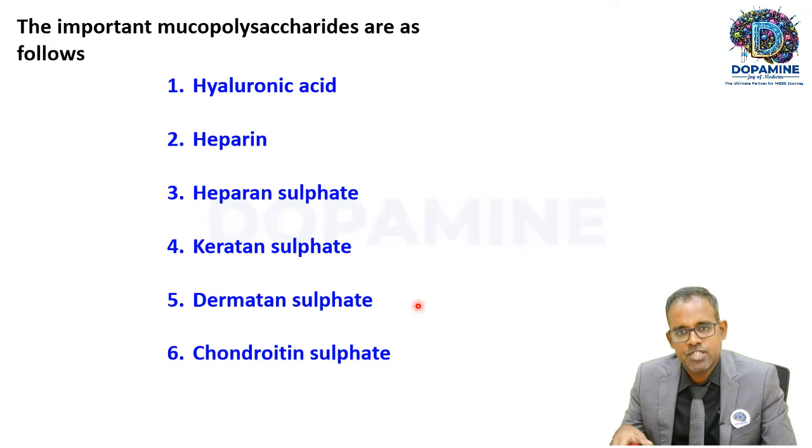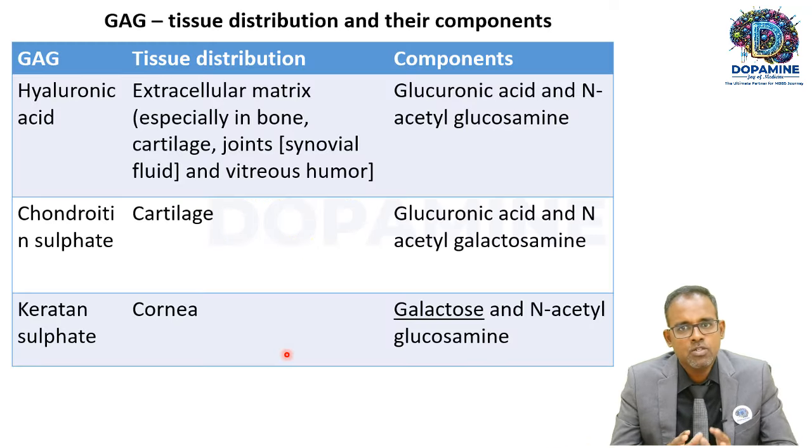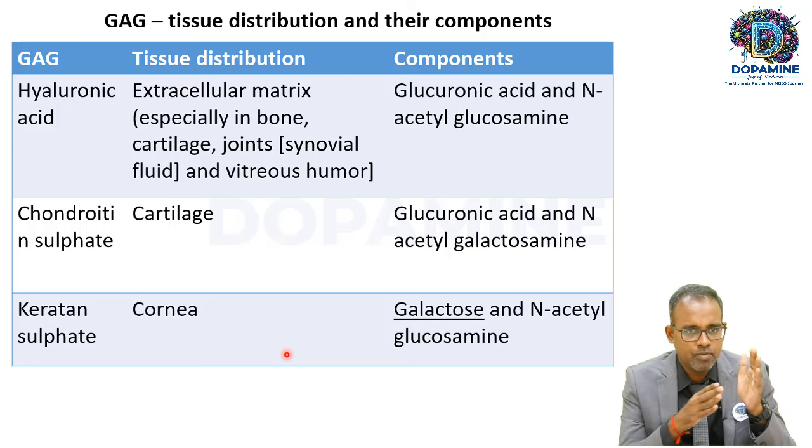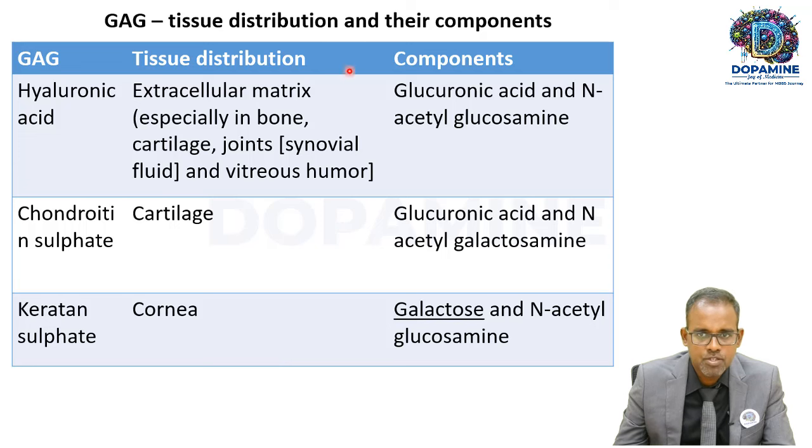So these are the 6 types of mucopolysaccharides that are found in our body: hyaluronic acid, heparin, heparan sulfate, keratan sulfate, dermatan sulfate, chondroitin sulfate. So these are the 6 glycosaminoglycan molecules. Okay. So here, this table will tell you the name of the glycosaminoglycan molecule, where it is found, and what are the components.